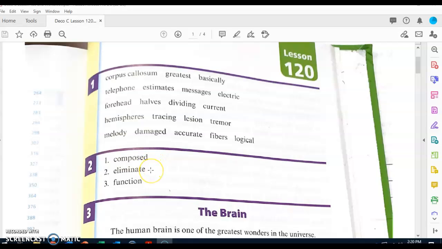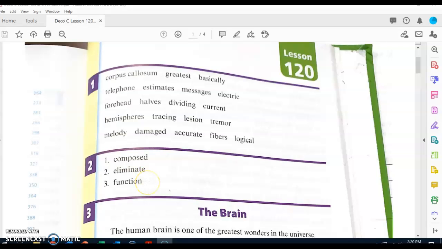Touch word number 2. What word? Eliminate. You eliminate something when you get rid of it. Everybody, what's another way of saying they got rid of the stop sign? Get ready. They eliminated the stop sign.